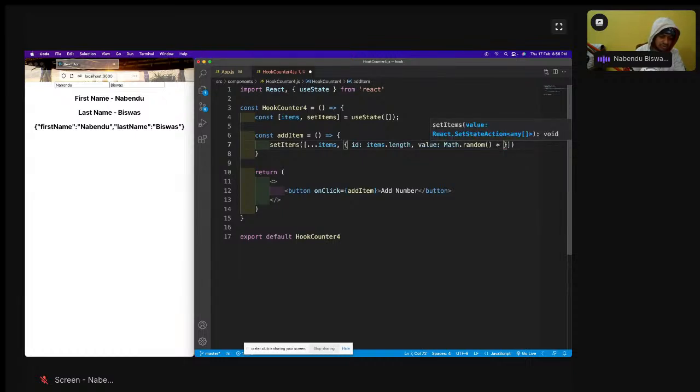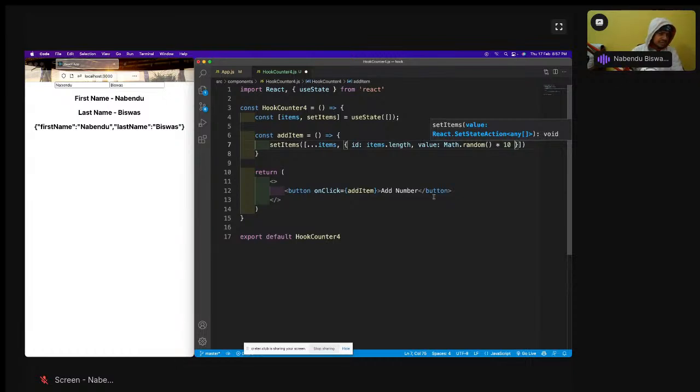Prashant, that e dot prevent default is not required. This is not a form, just a button. Prevent default is always required in a form, especially when you have a submit handler. Even inside a form, it is not required if you don't have a submit handler.